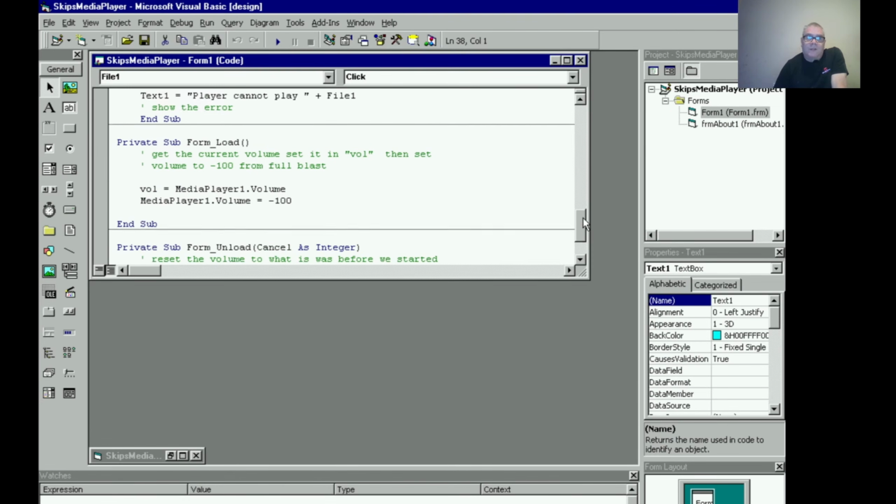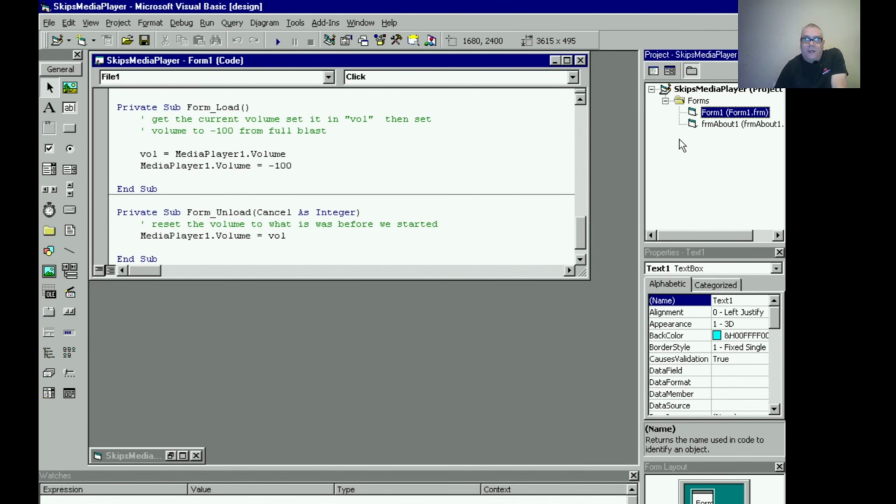Okay, so when this Form1 loads right here, remember the volume we set earlier? It's a public variable. We're going to go ahead and grab that and put the media player volume in there. Then the next one, we're going to set it to negative 100, which is 90%. It's the way they do it. 0 is 100%. So if you go negative 100, it'll play at 90% on the volume.